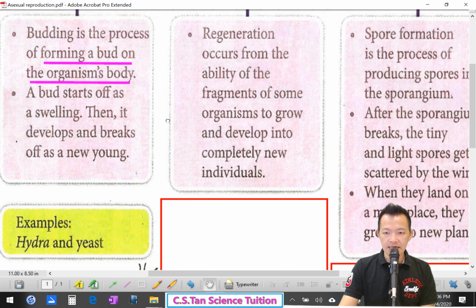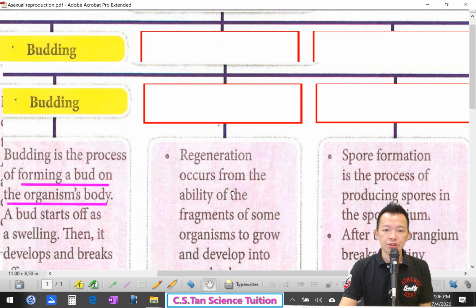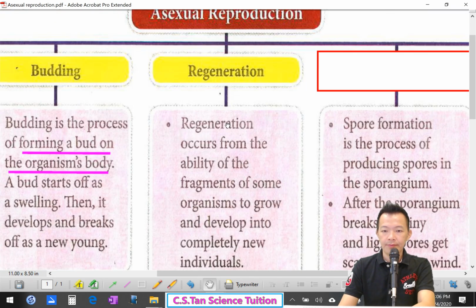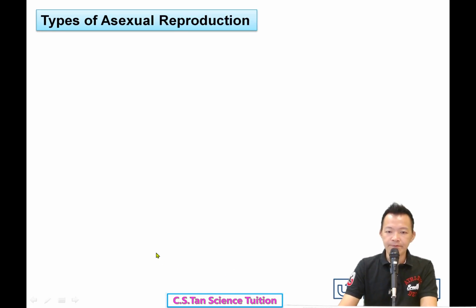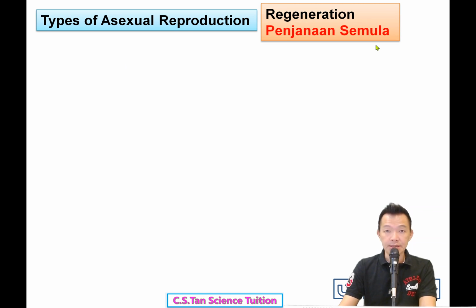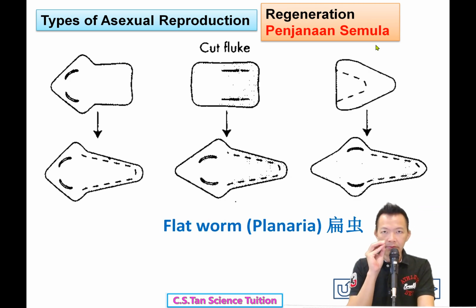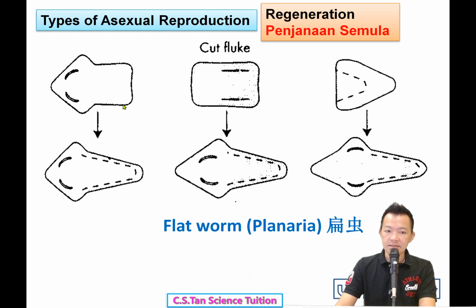Next, another method of asexual reproduction. 再来看另外一个新方法，asexual，什么方法呢？Okay, regeneration，再生。Regeneration 什么意思呢？什么叫再生呢？An example 有什么例子呢？One of the most famous examples, but I never see this type of example in our real life. 在现实生活没有真正看过。Flatworm 扁虫，Planaria。可能马来西亚没有这种虫。